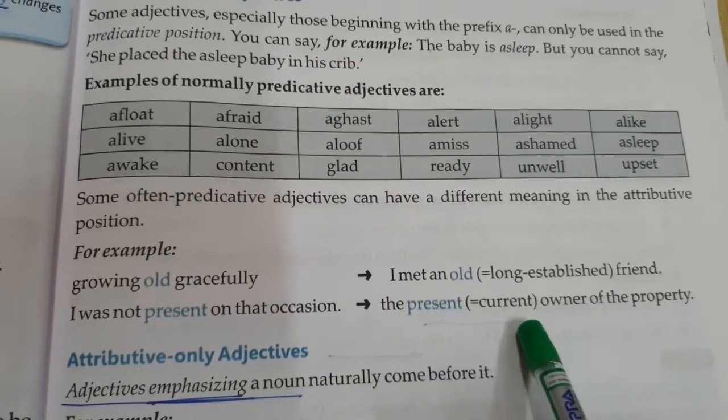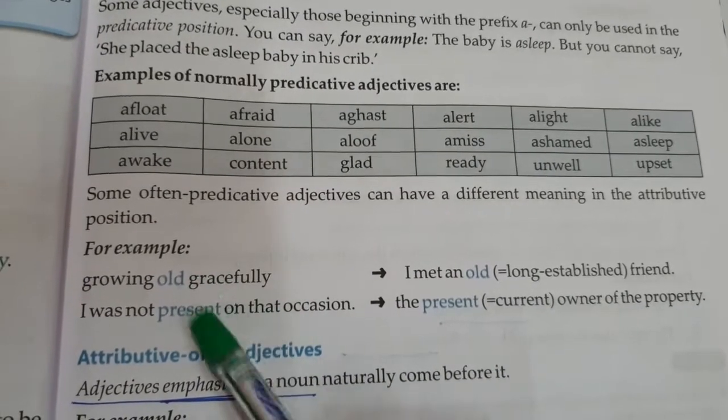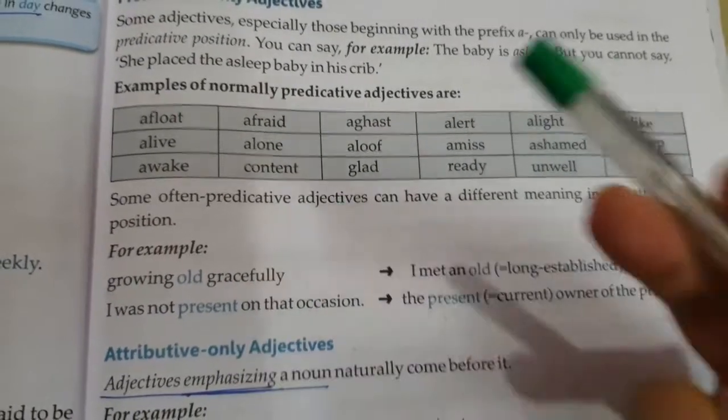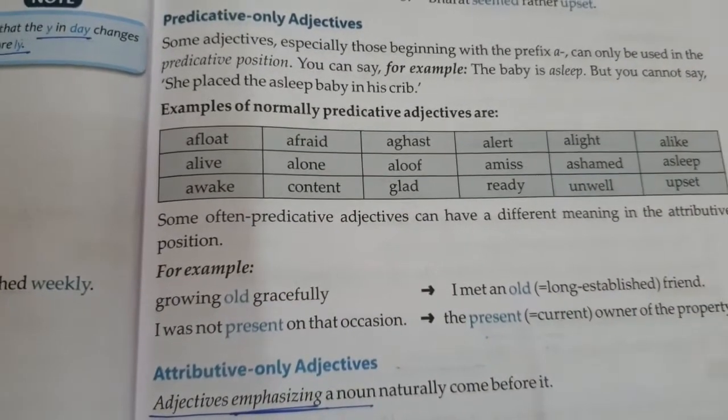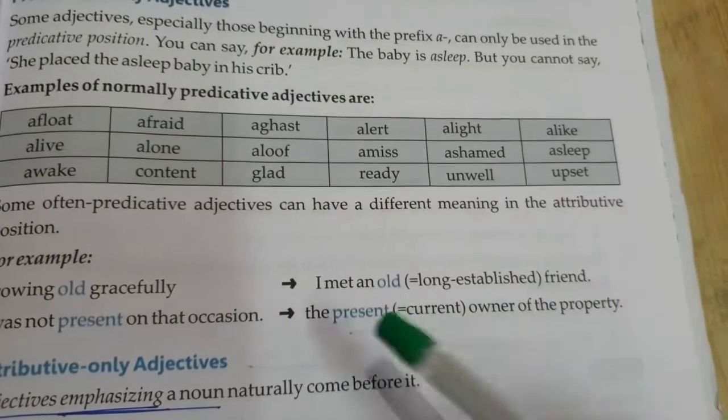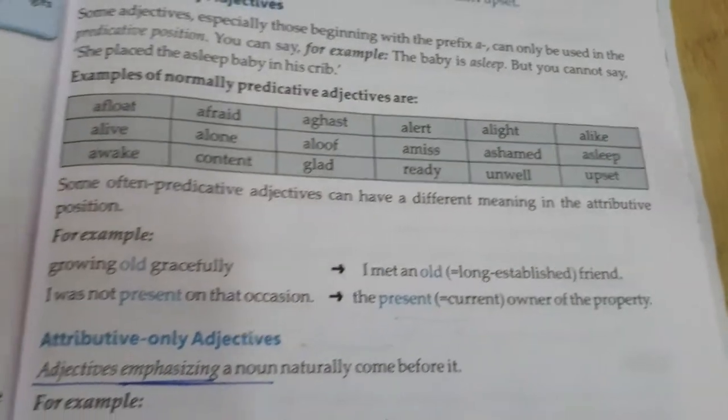I was not present on that occasion. The present owner of the property. I was not present on that occasion, as in attendance. And this present means the current owner.